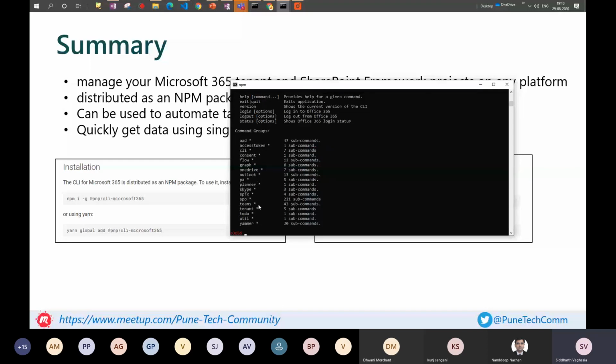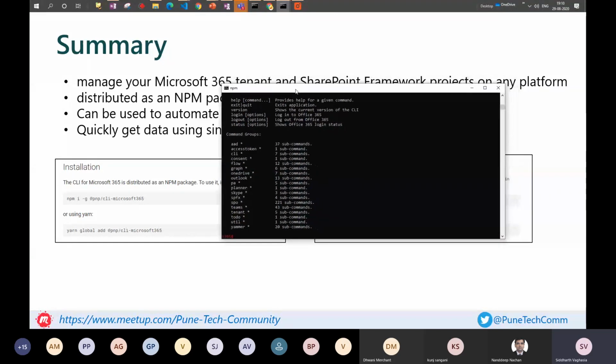So this is not only for SharePoint or anything, but to manage your Microsoft 365 products, right? That's why there are different groups available. Like if you see, there is a group for AAD, which is to manage your Azure Active Directory. Then this is to get an access token. This can come in handy where you want to automate things, where you want to get an access token for a particular session to make an automation script out of it. Then there are some CLI groups, there is consent, and then there is a Microsoft Flow group